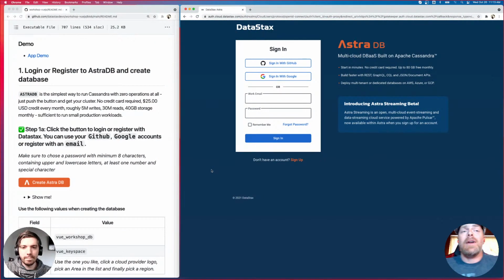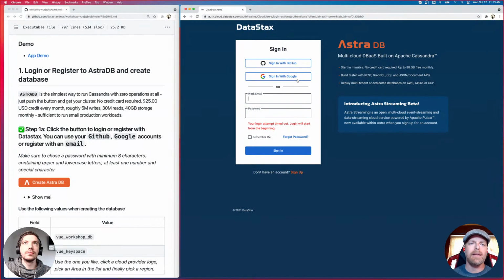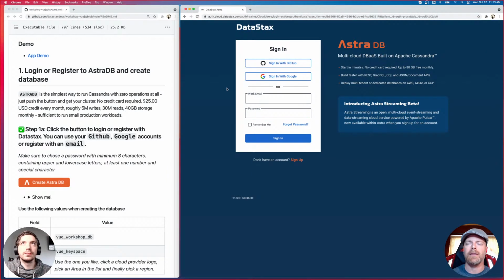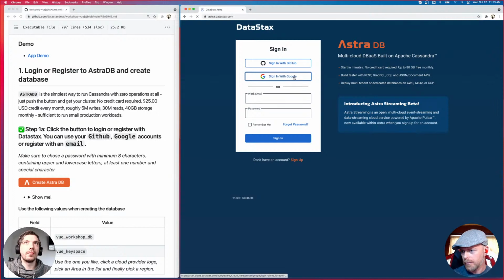And nowadays, funny enough, we could update the workshop repo. It's up to 80 gigabytes of storage for free, and many, many tens of millions of reads and writes. I mean, it's pretty substantial from that standpoint.